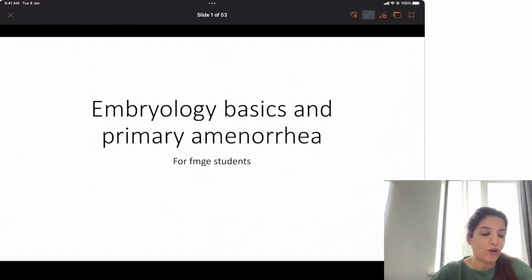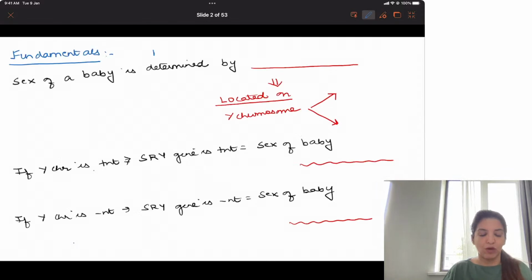But before you understand primary amenorrhea, it is very important for you to understand certain embryology basics. And as these days there is a lot of stress on integration, ये तो पूरा टॉपिक ही इंटीग्रेशन बेस्ड टॉपिक है जहां पे हमें embryology and OBGY we have to integrate the topic and we have to study it, right? So first I'm going to tell you a few important things in embryology related to this topic.